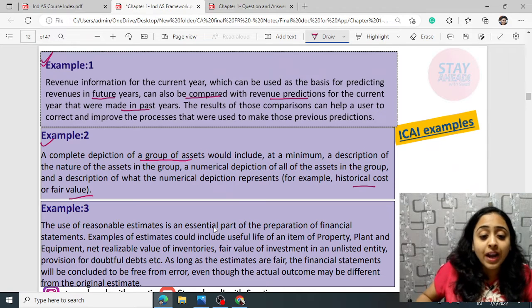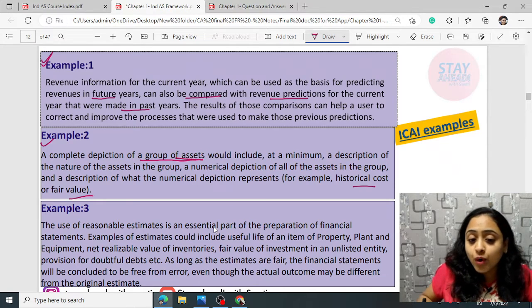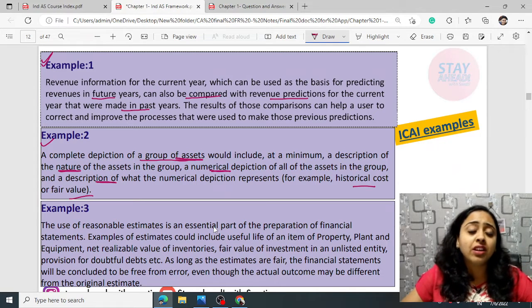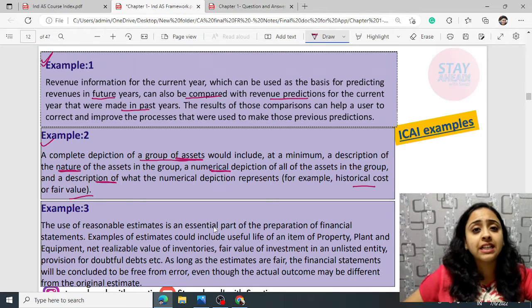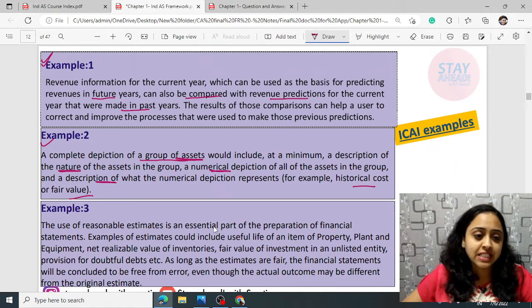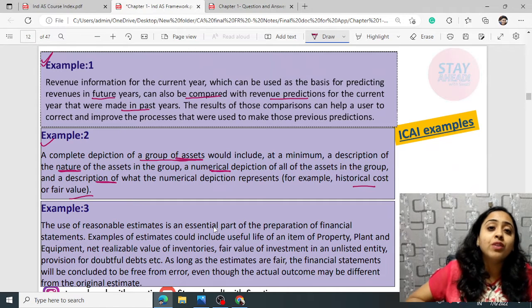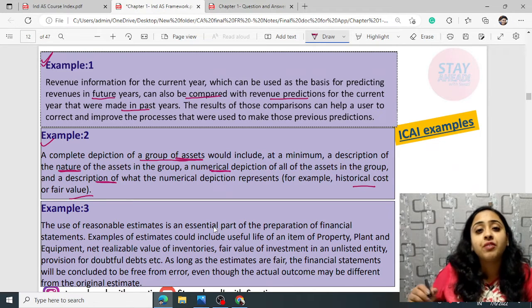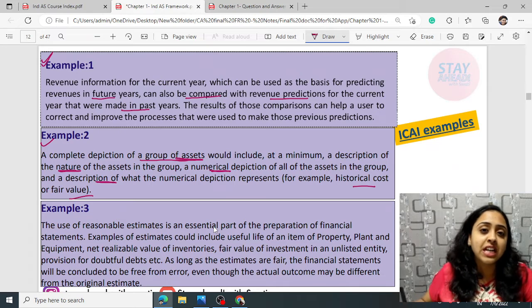While you are presenting the asset, what you have to do is present the nature of the asset, the numerical depiction, that means the amount, and the right class should be identified. And if there is any other information, like the particular asset is mortgaged, you have to put that also as a disclosure while presenting the financial statements. So it is talking about what will be considered a faithful and complete representation, when you disclose the nature, the numerical depiction and the perfect class while presenting the financial information.